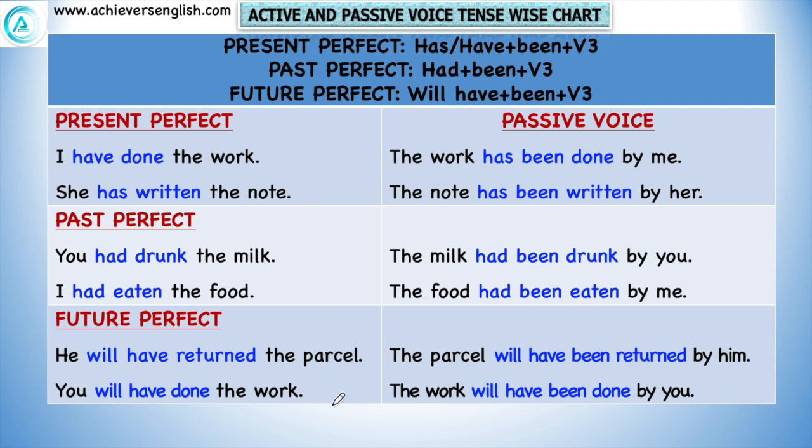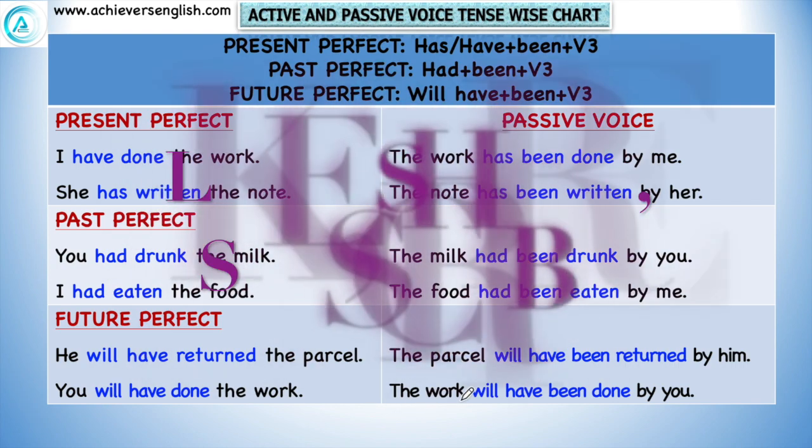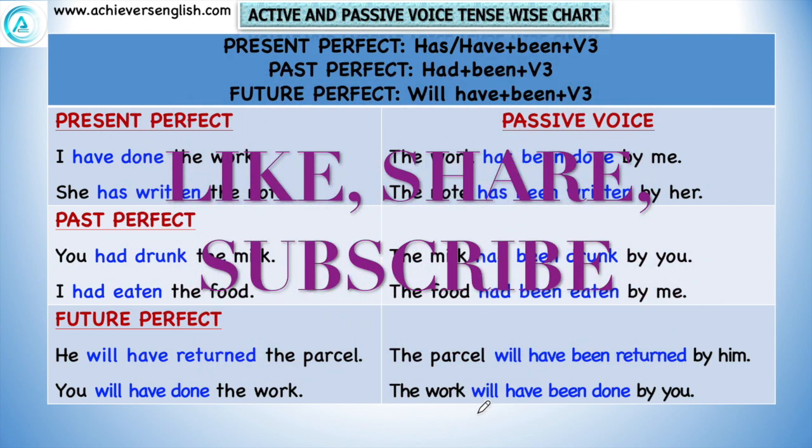And these are the examples of perfect tenses. We only have to add been with all passive voices, and we are applying third form as it is. So it is very easy to form. And now in the next video, we will learn how the interrogative, let, and imperative sentences are converted into passive voice. You can watch the video again if there remains any doubt.